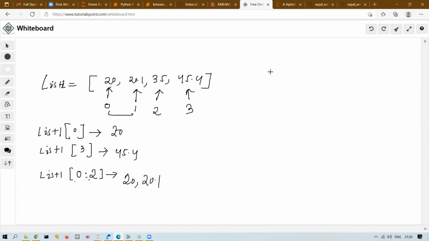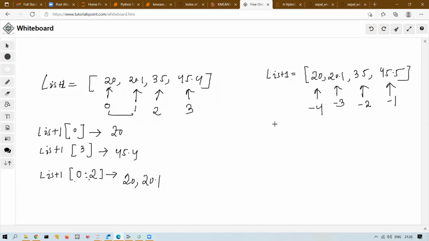There is one other way of indexing that is called negative indexing, right? So negative indexing, please pay attention. Same thing, right? Either you can use positive or you can use negative. So negative means it will go from right to left. So the last element will be minus 1. This element will be minus 2, this element will be minus 3, this element will be minus 4, and so on. From the end, you will start. The last element will be minus 1.